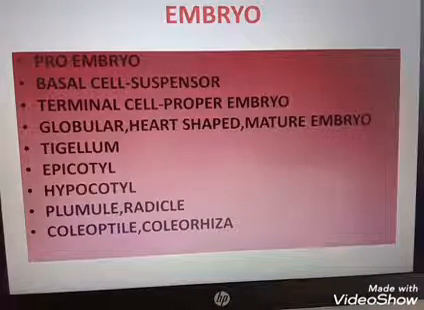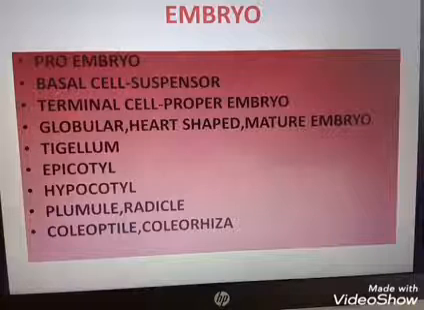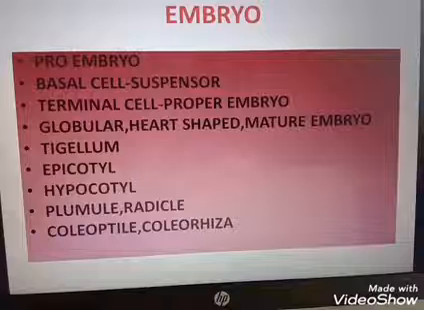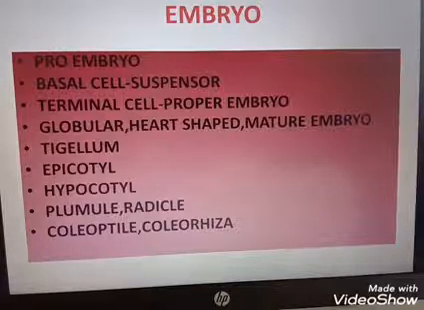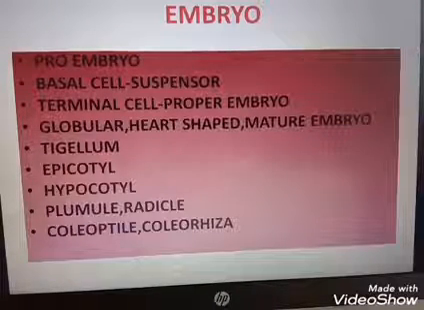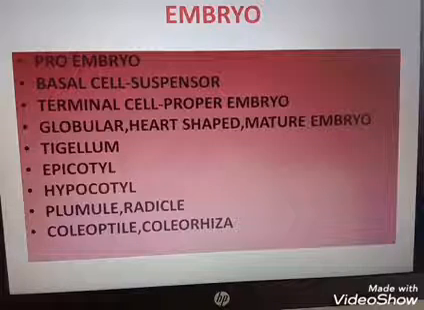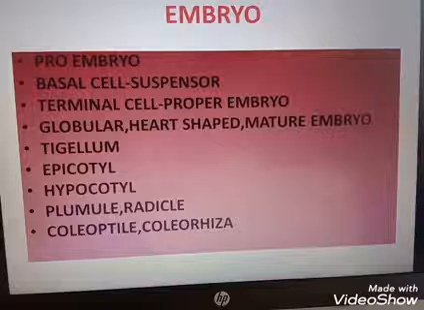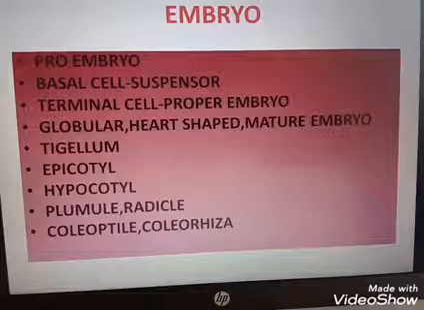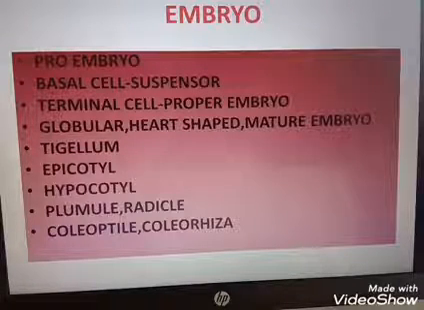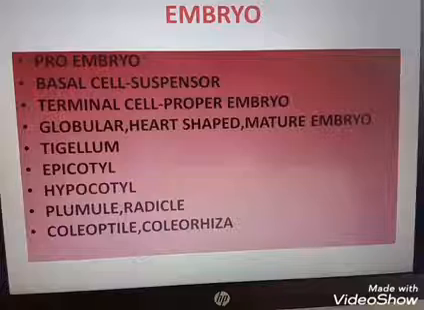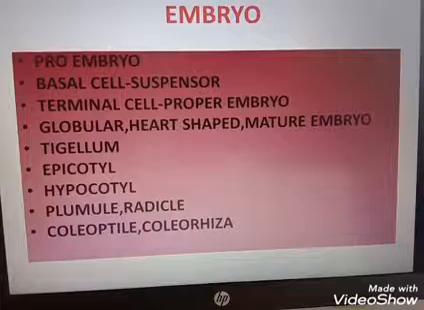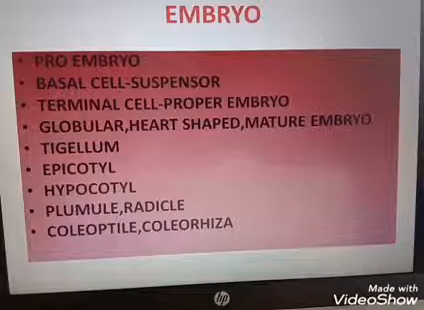Clear? Tigellum, and it shows epicotyle which is above the level of the cotyledon and hypocotyle below the level of cotyledon. So in case of dicotyledon embryo, the embryonal axis is known as tigellum. It shows epicotyle above the level of the cotyledons and hypocotyle below the level of cotyledons. The epicotyle is seen in the above portion and ends in the plumule portion, and the hypocotyle ends in the radicle portion.